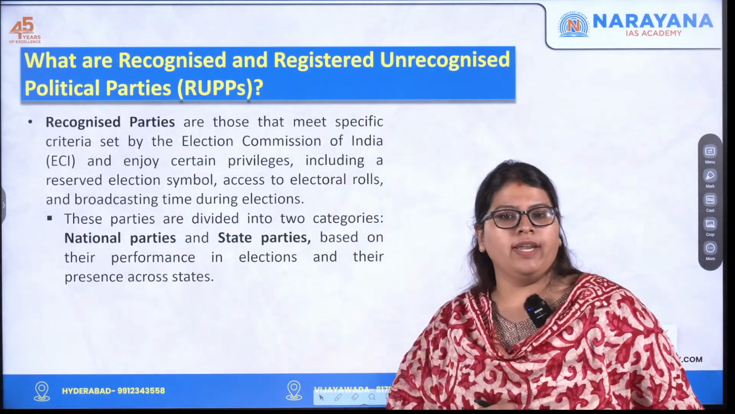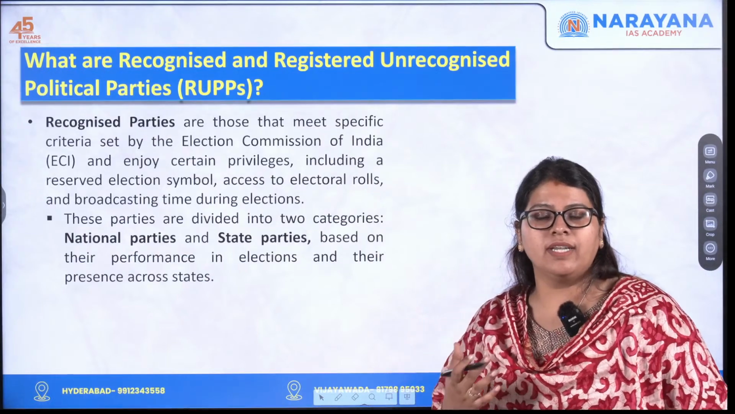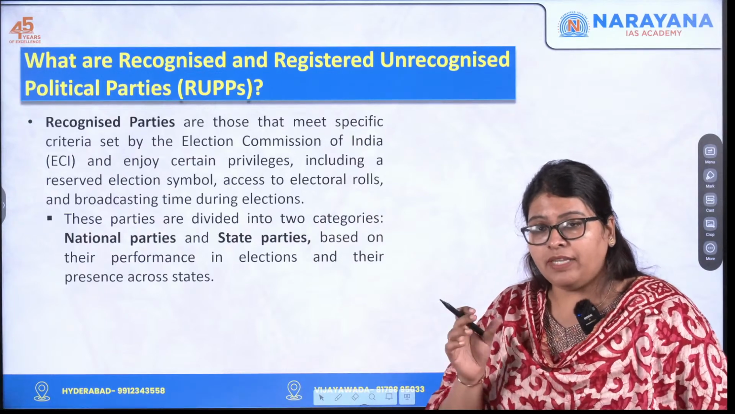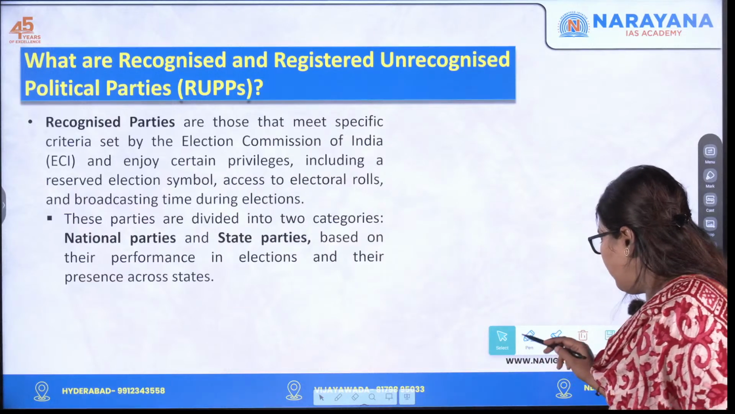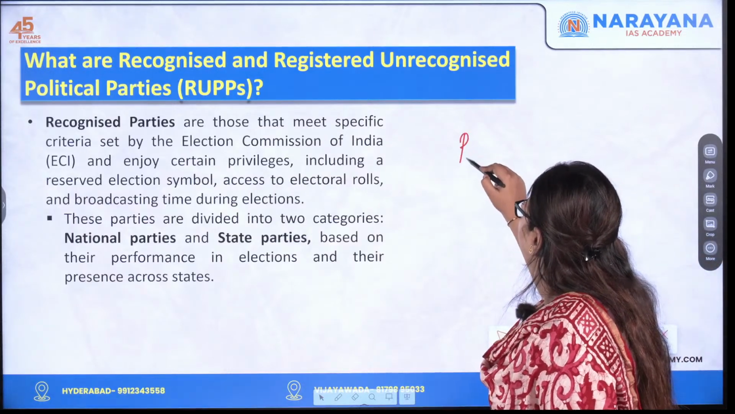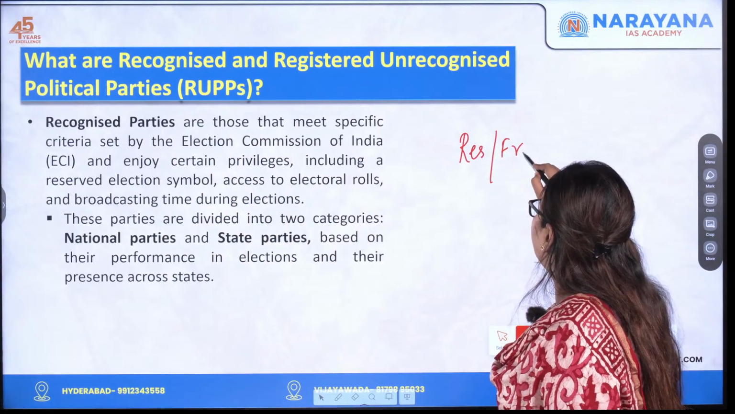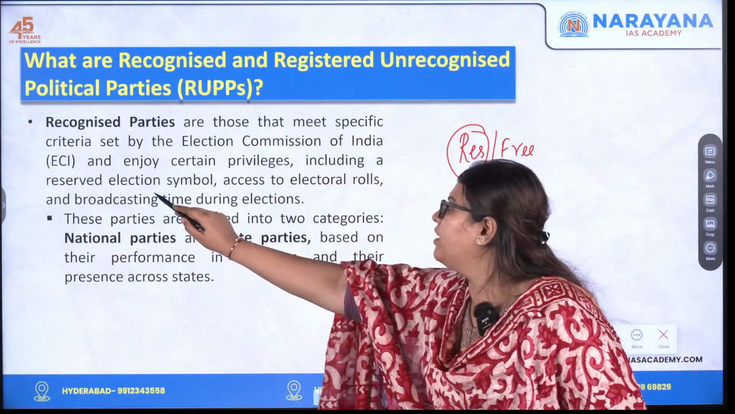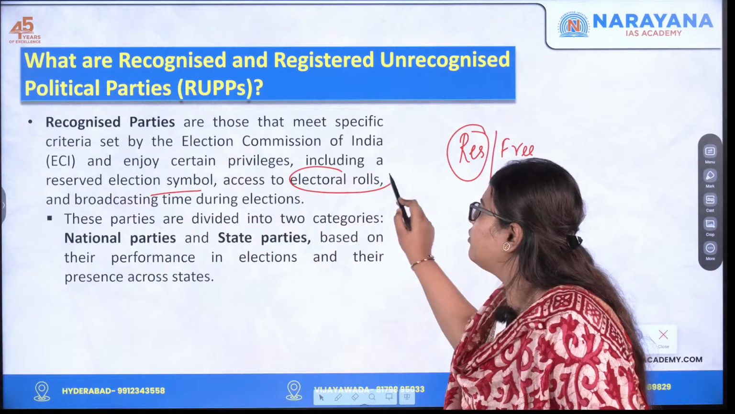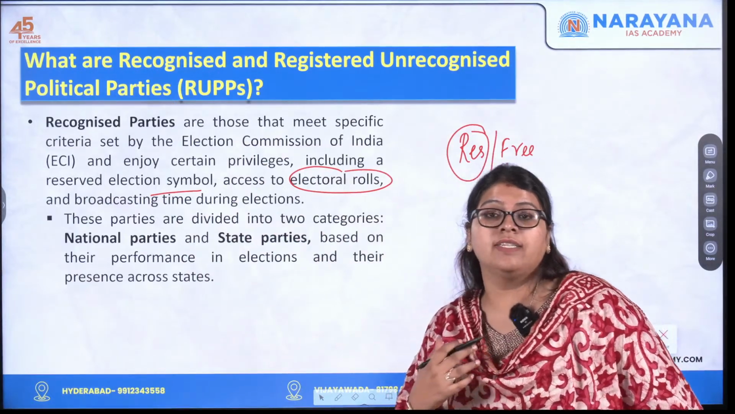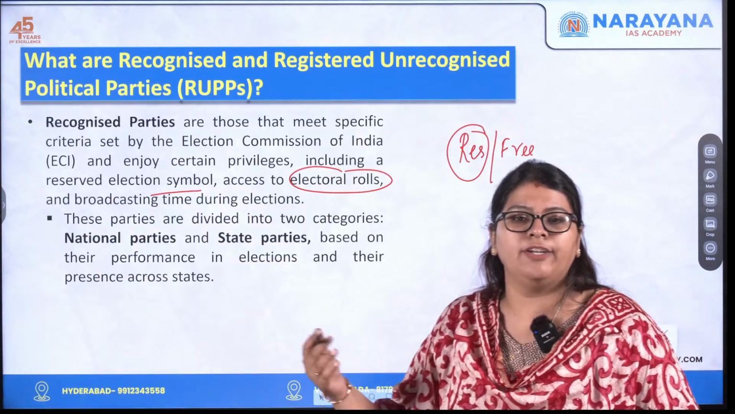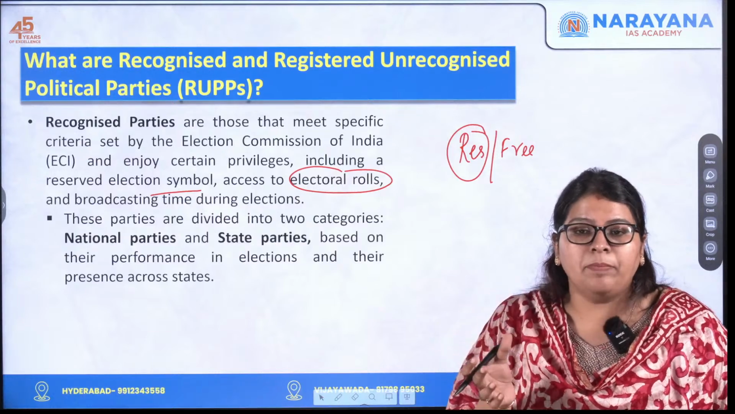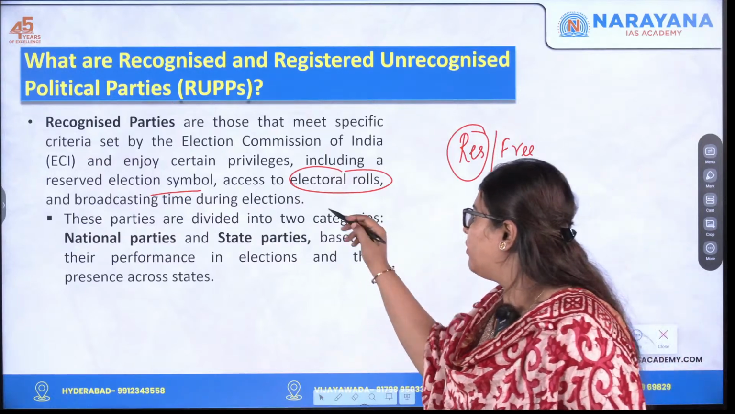So let's see what recognized political parties are. They are the ones that qualify the eligibility criteria set by the Election Commission of India. For example, they have a reserved symbol. Symbols are of two different types: one is a reserved symbol, the next one is free symbols. These recognized political parties enjoy the privilege of having a reserved election symbol. They have access to the electoral rolls. They also have broadcasting time on Doordarshan and All India Radio, etc., during the elections, and also they will have major consultations regarding the time period of the elections, etc., and fixing the dates. These are the privileges.